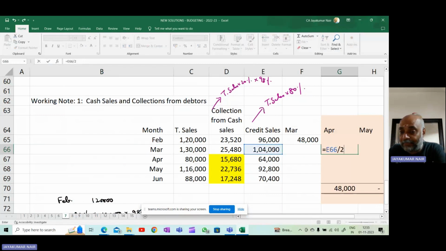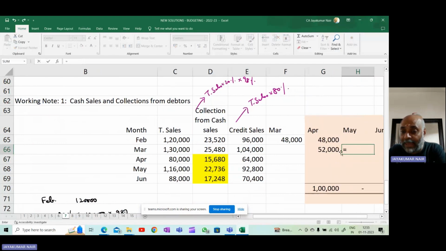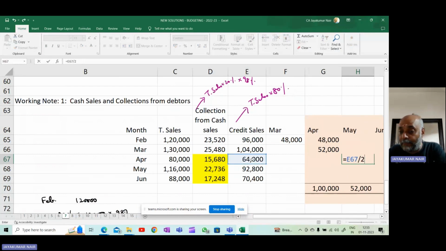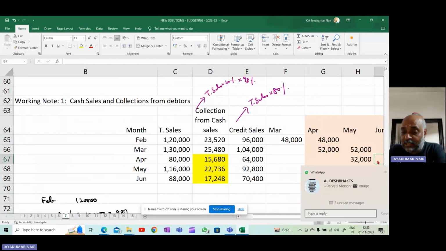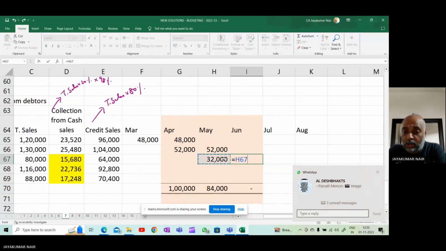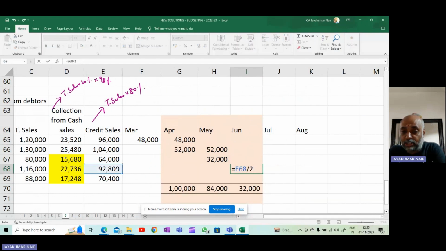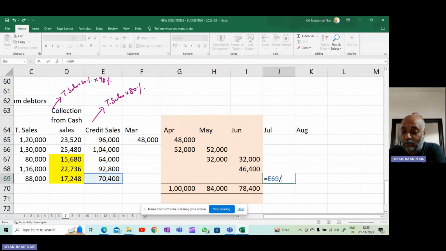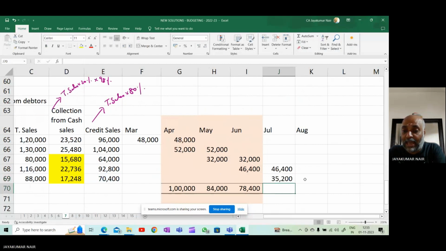Similarly, what you have sold in the month of March, that 80%, you will receive in the month of April and also May. And then what you sold in the month of April, you will get it in May and June. Similarly here, this divided by 2, here also you will get this amount. And then this amount, 7,400 divided by 2, and you will get equal amount. So this working note we will prepare.